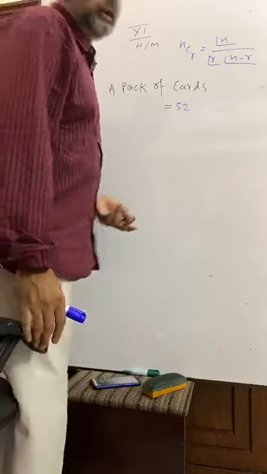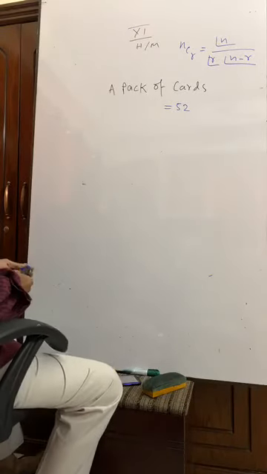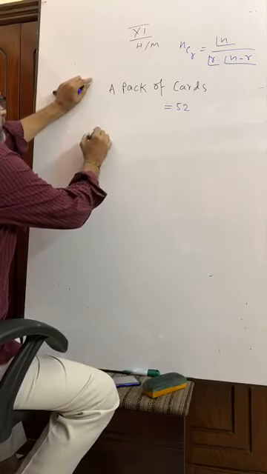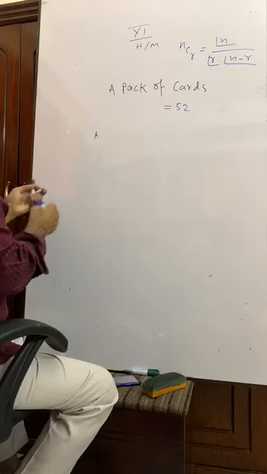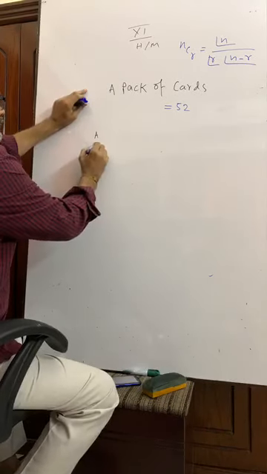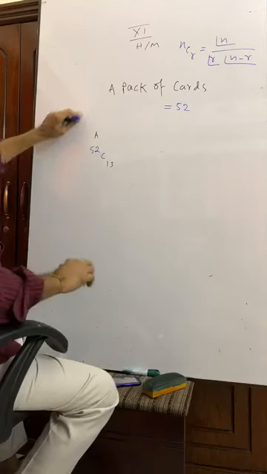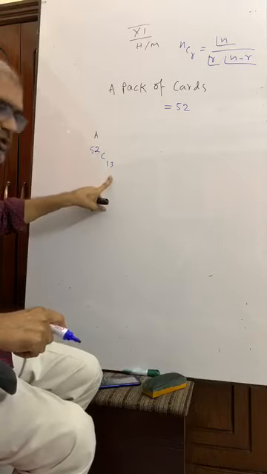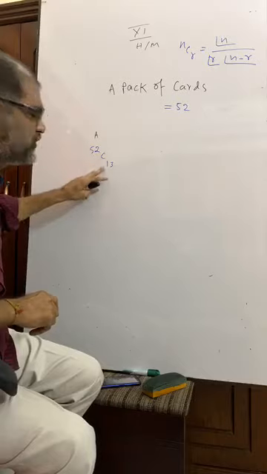13. So suppose friend A has got 52C13 cards. He will get 13 cards, so he can get 13 cards out of 52 cards in 52C13 ways.